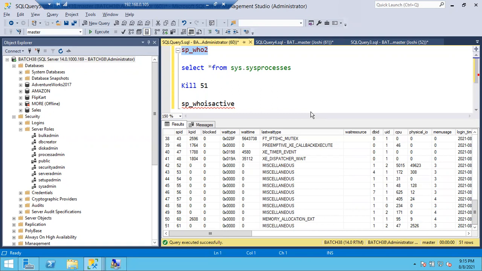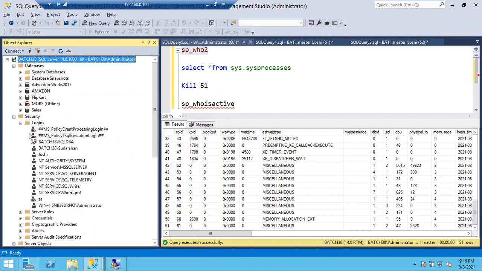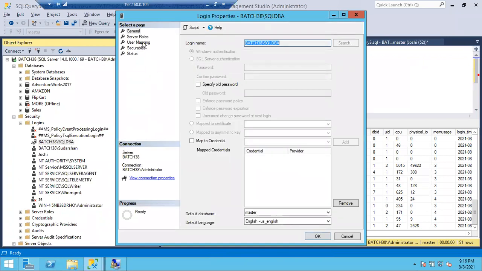Small doubt. Yes. Group logins are there, right? If a new database is created, do we have to add the databases to that group login, or what do we have to do to gain access? Actually, it depends. See, for example, you can give a group login the sysadmin role. Where is the group login? Security, logins, group login. Okay, go to the group again. There is no different way of giving permissions to a group login, like how I am giving.